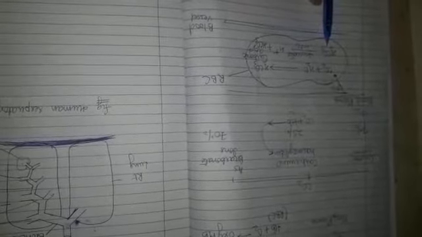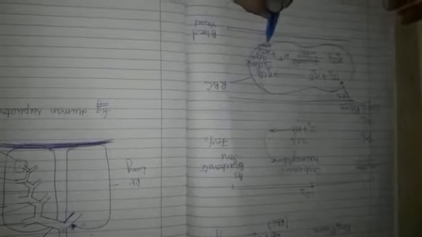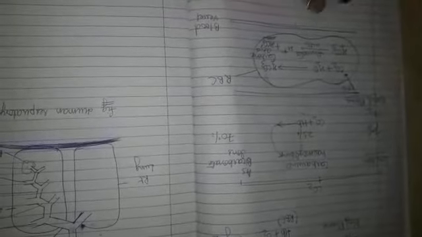As soon as carbonic acid is formed, it dissociates into hydrogen ion and bicarbonate ion, and these are the bicarbonate ions which transport carbon dioxide. So we have seen the transport of carbon dioxide.